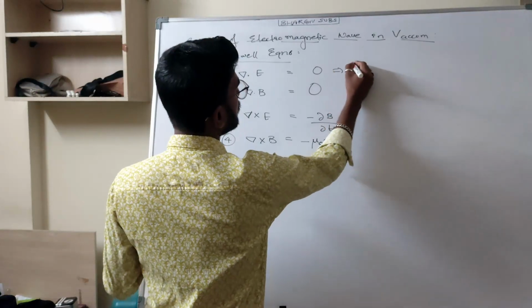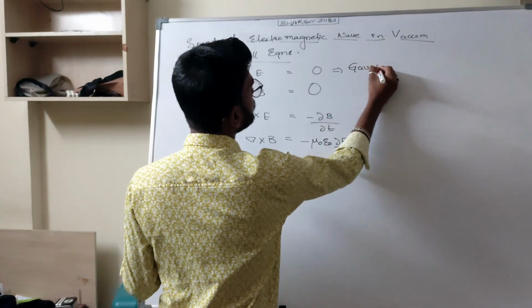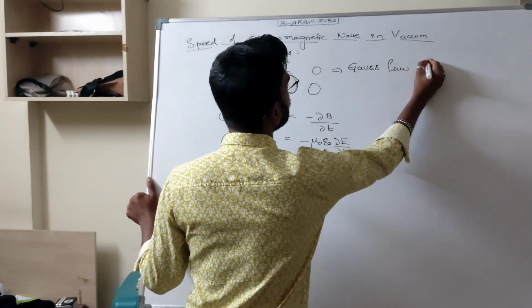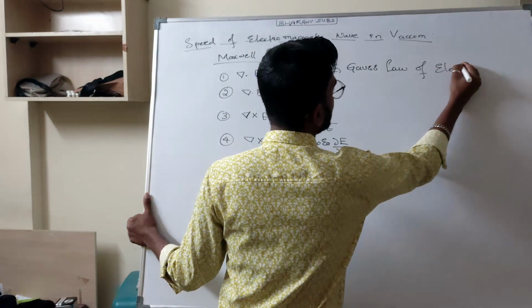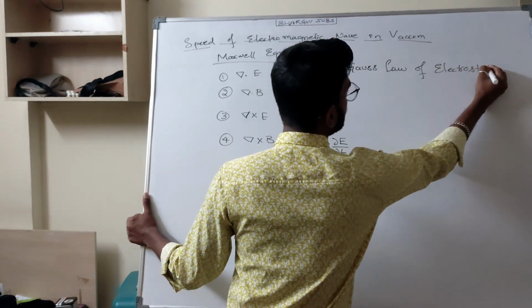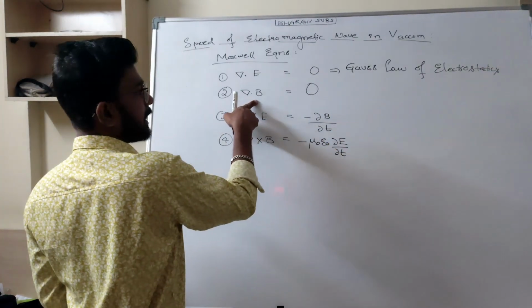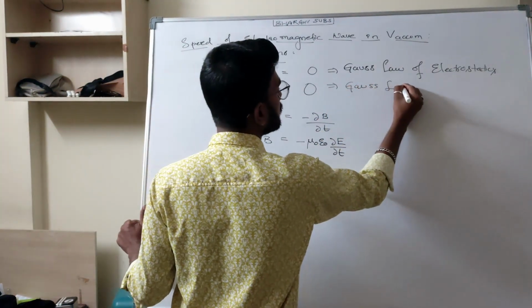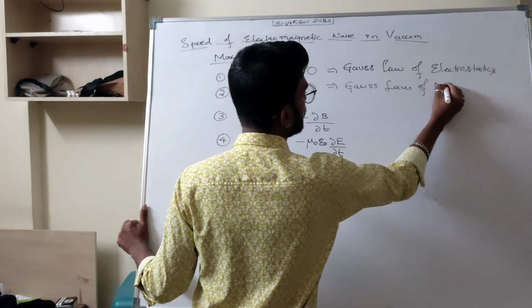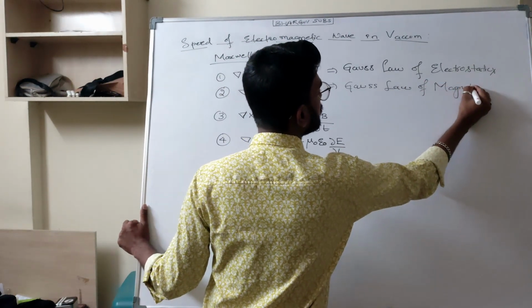This was known as Gauss's law. Gauss's law of what is this? Electric field, so electrostatics. What is this here? Magnetic field, so Gauss's law of magnetostatics.